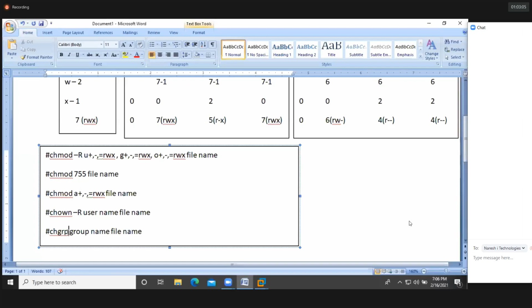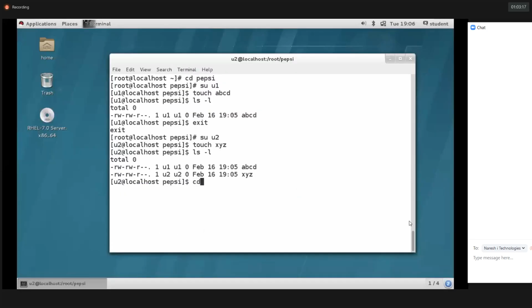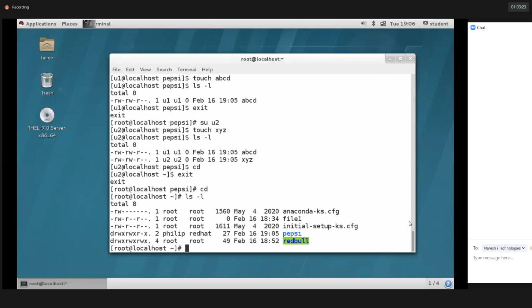So if you want, you can use capital R also here. Recursively, you can provide the permissions. So clear. This is the way you can change the ownership and group ownership. You need to change both at a time.